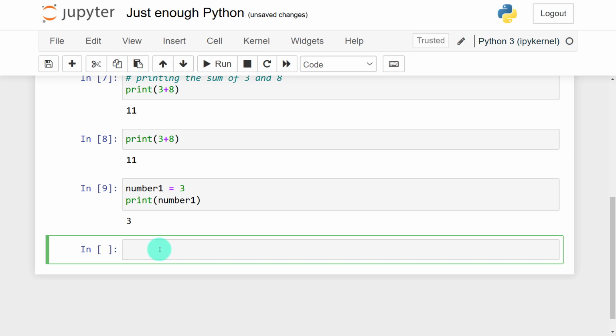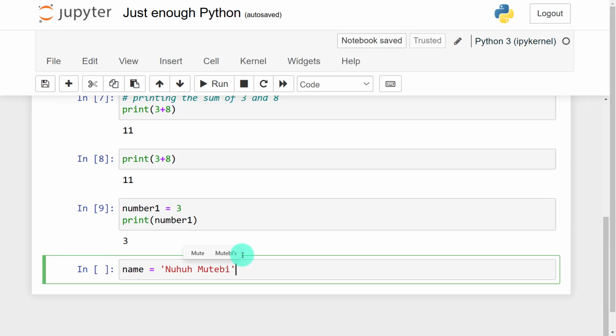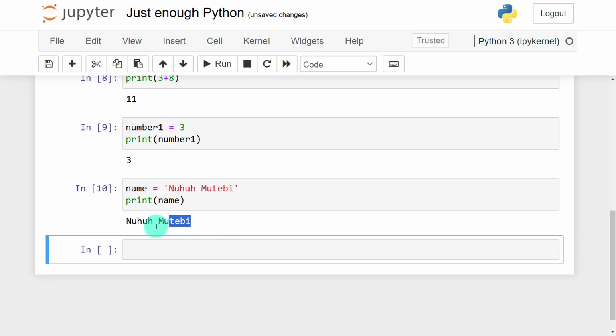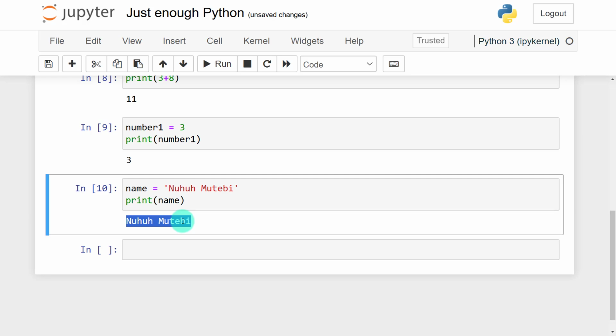Let me give you another example. I can have a name. A name is the box where I keep my name. Now you're going to see this. This time round, I am putting quotes. I say my name is Nuhu Mutebi. Now instead of me printing Nuhu Mutebi, I'll go ahead and print name. When I run this, I see that Nuhu Mutebi has been printed here.